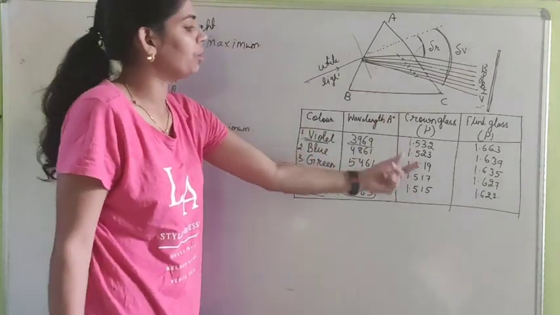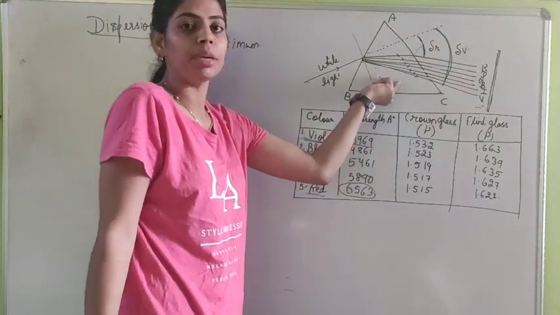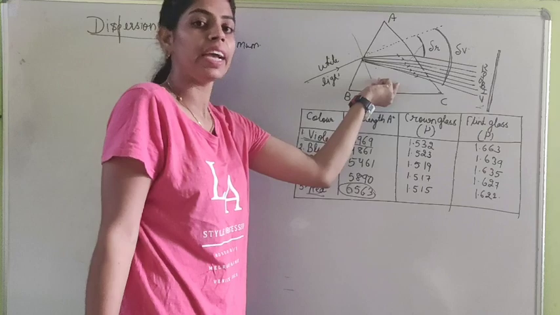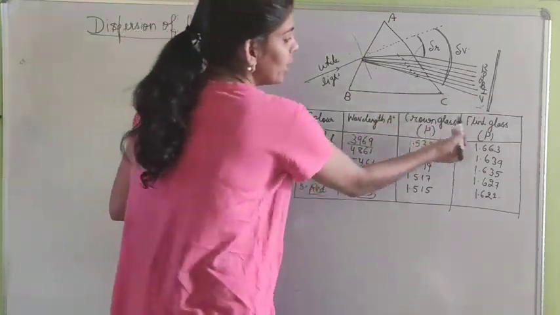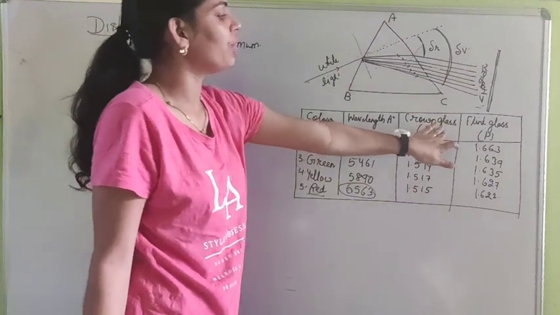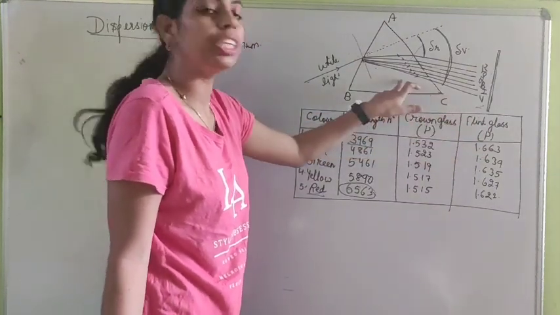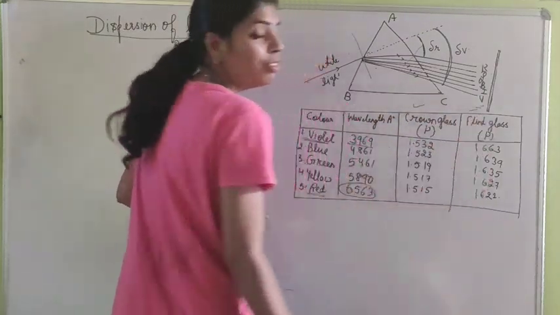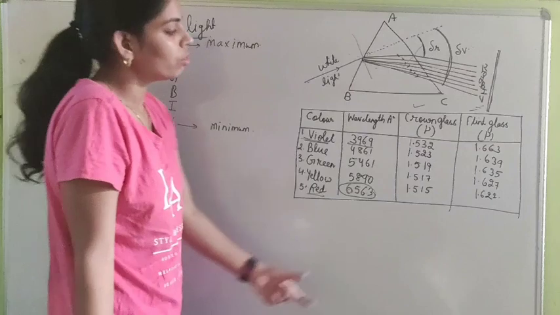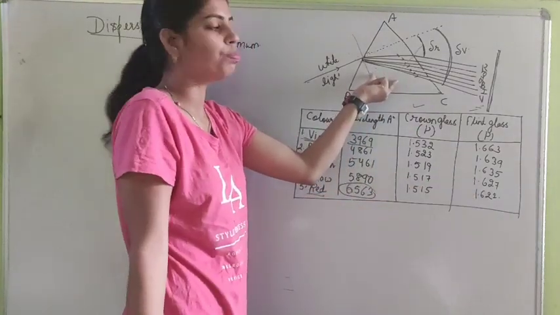And the next column is for the refractive index. As I have told you, the same medium, same refractive index acts as different for every color. Here you can see that I have written the refractive index for 2 glasses, that means the glasses of which this prism is made. First is crown glass, second is flint glass. We use flint glass in the making of a glass prism.